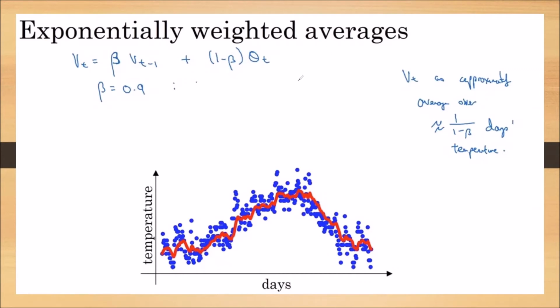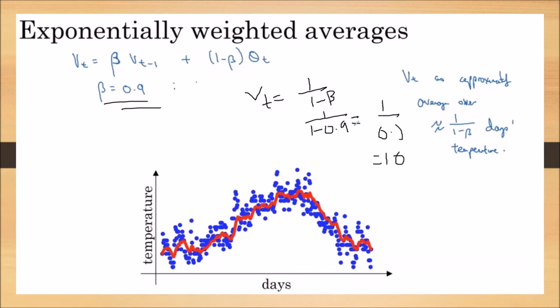So there is a generalized notation: Vt averages over roughly 1 by (1 minus beta) days. What is this? We will see. For example, in the previous slide we have seen the beta value as 0.9. If I write 1 minus 0.9, this value is 0.1, and 1 by 0.1 means 10.